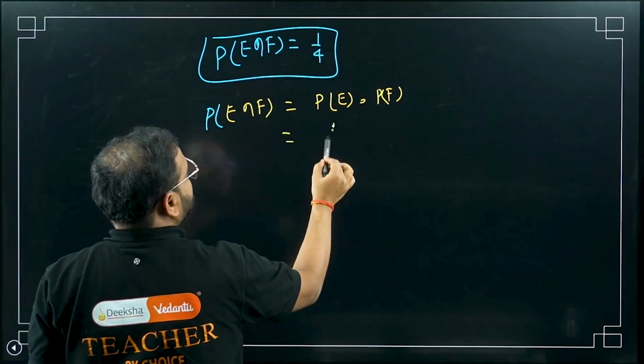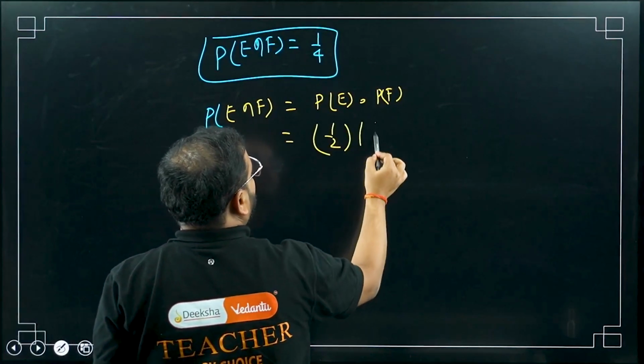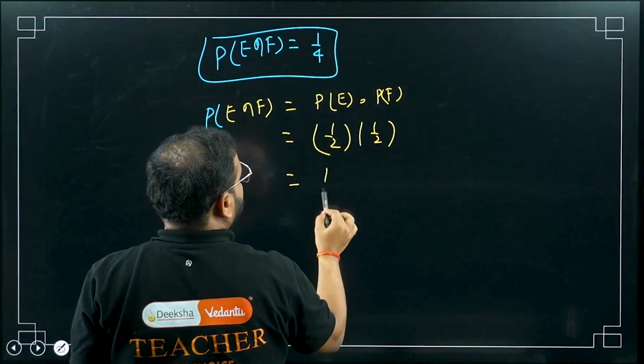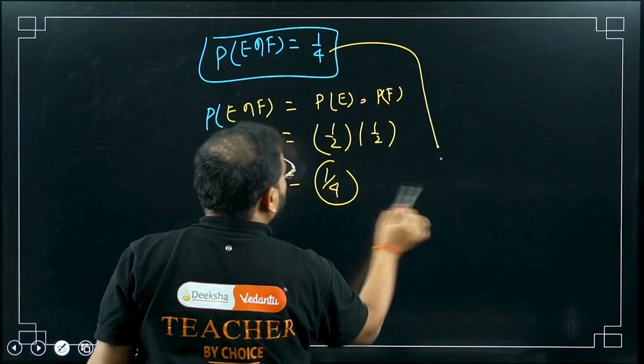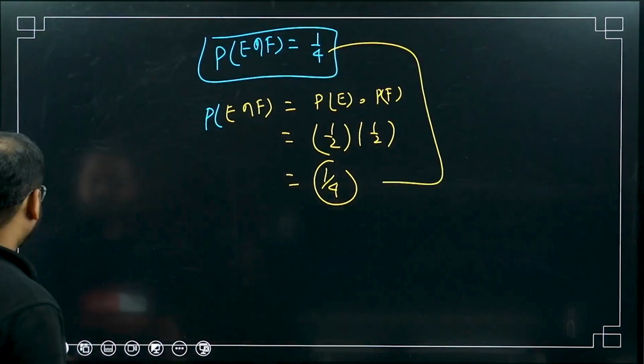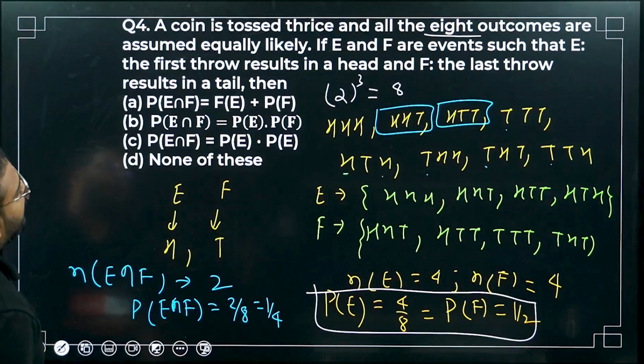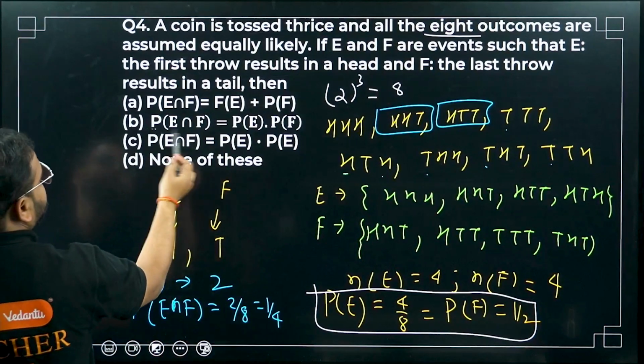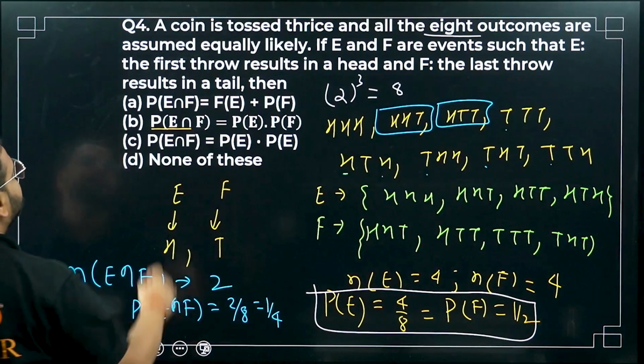What am I getting for this? This was 1 by 2. This also was 1 by 2. So the product is 1 by 4. Isn't that verified? Have a look. So which option suits? Option number B.